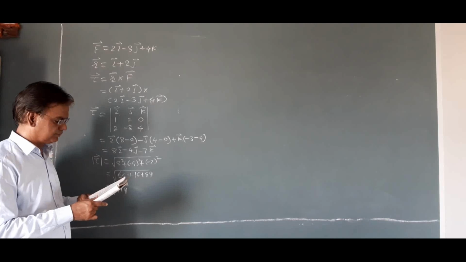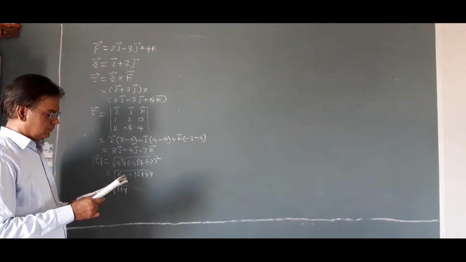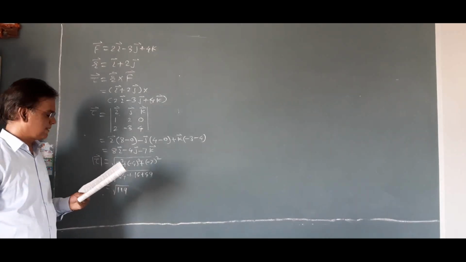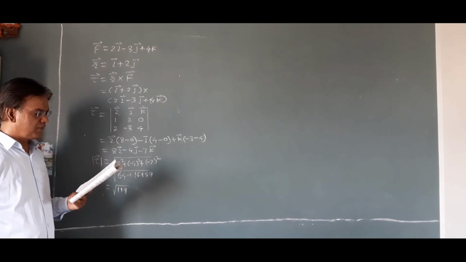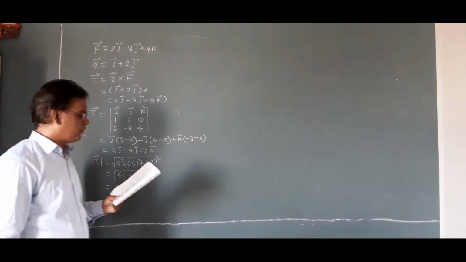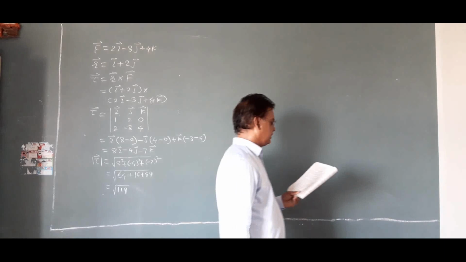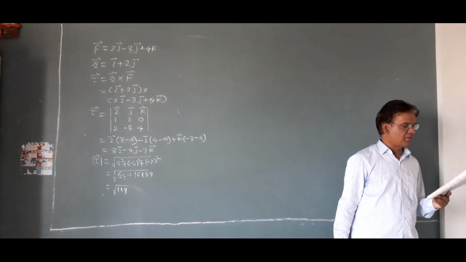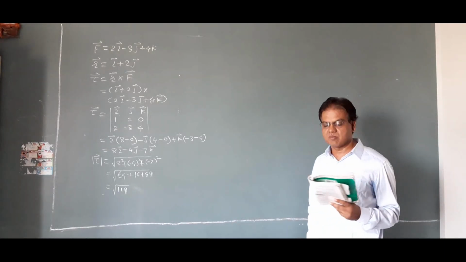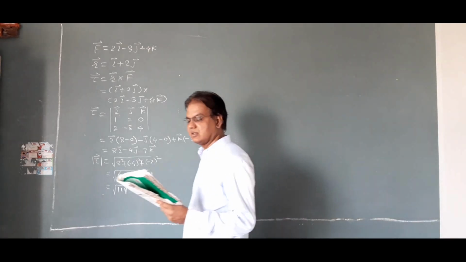Second one. A uniform rod weighs 20 kg. A weight of 4 kg is suspended from one of its ends.